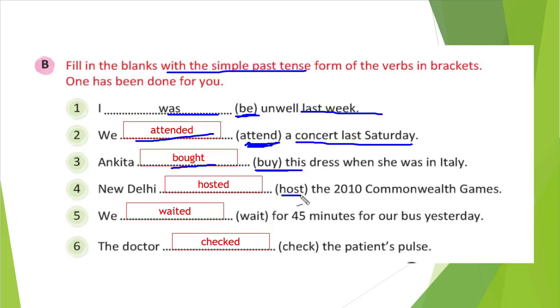What is the second form, or you can say simple past tense form, of host? That is hosted. So that is the answer. And fifth one, you see, we blank space for 45 minutes for our bus yesterday. So 45 minutes, sorry, wait is the verb. So what is the second form of wait? That is waited. So we waited, that is the answer.